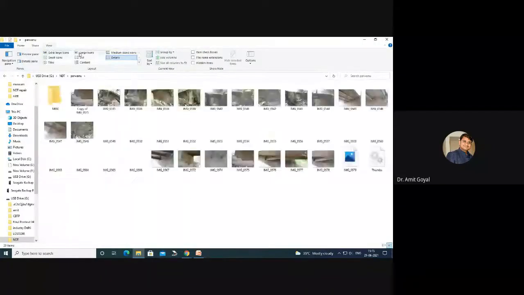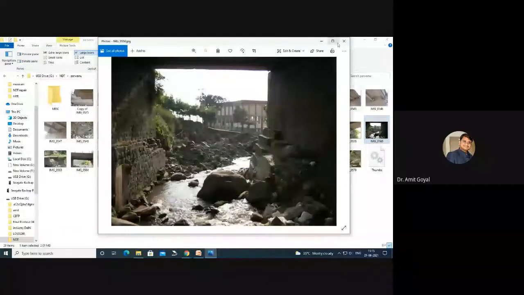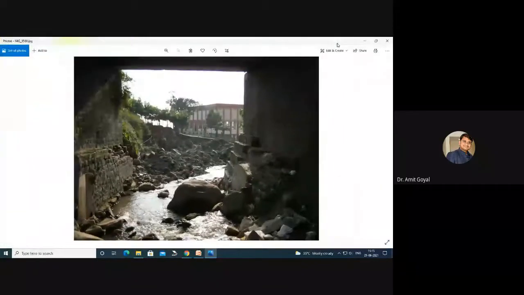Here you can see that there were small bridges, and you can see a school was there. Is it visible to all of you? Visible, yes, sir. Okay. So this is a small bridge, and the problem is that this bridge was retrofitted. Engineers employed all the machineries, and they retrofitted that bridge.